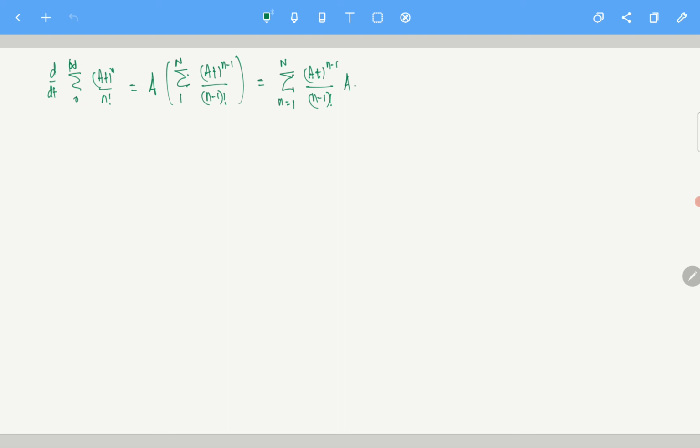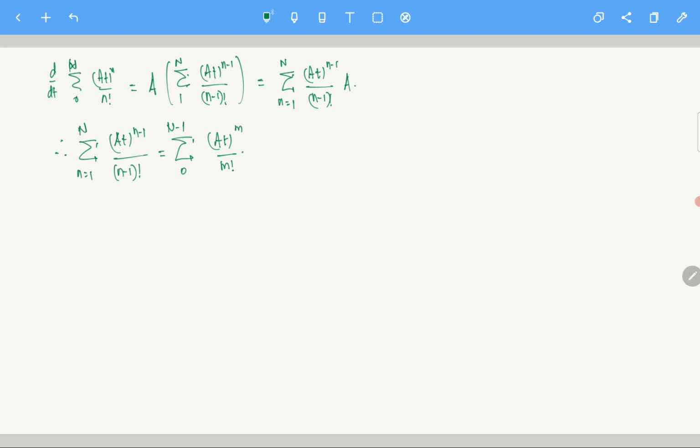Now therefore what happens is, summation n equals 1 to capital N of A^(n-1) over (n-1) factorial, that is given by summation m from 0 to N minus 1 of A^m over m factorial.